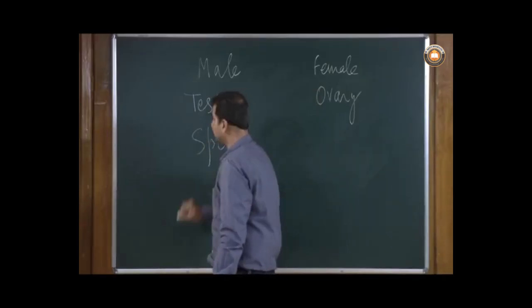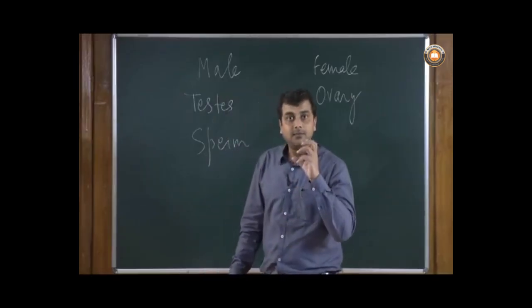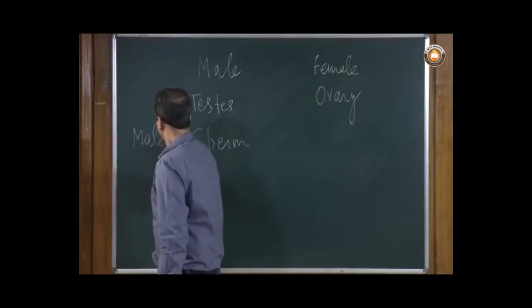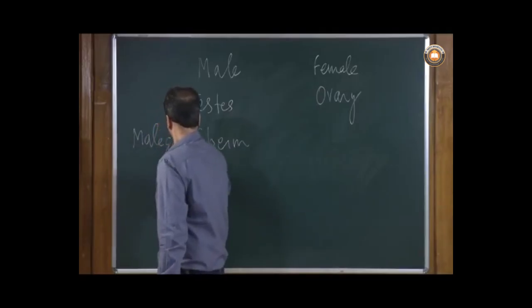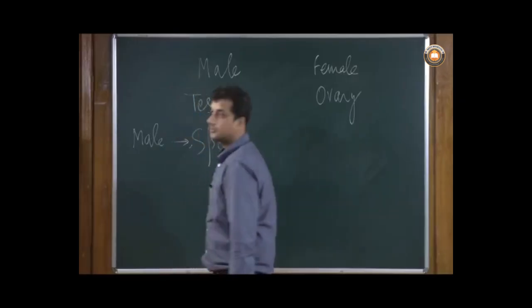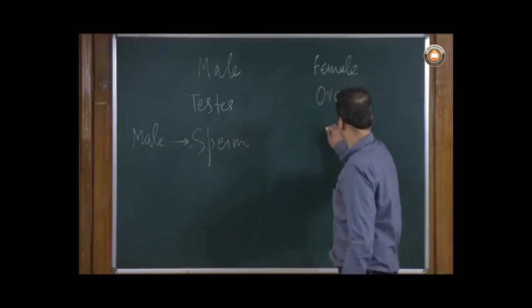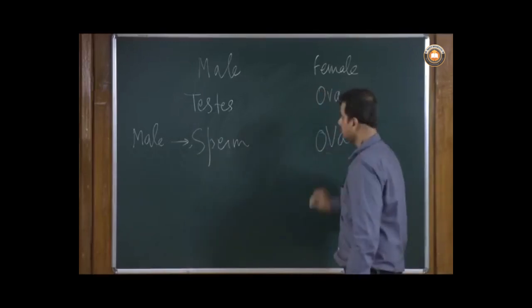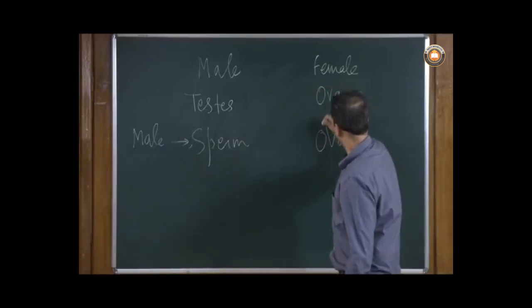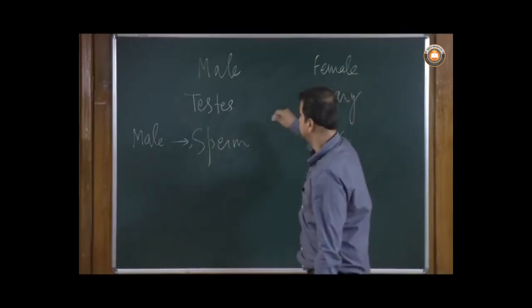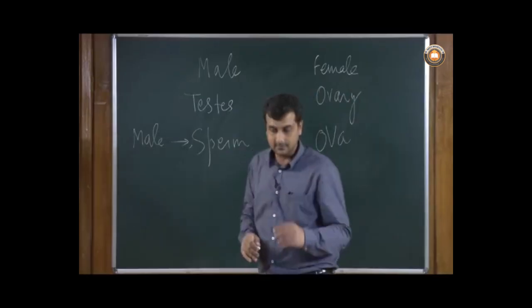And this sperm is nothing but the male gamete, the male reproductive cell. The male reproductive cell counterpart is sperm, and in case of female we have ova. So these are the reproductive organs: ova is produced in the ovary and the sperms are produced in the testes.